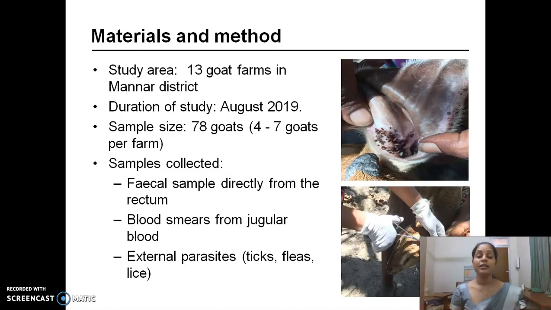Study area: 13 goat farms were randomly selected from Mannar district during August 2019. From that, 78 goats were randomly selected for the sample collection. Samples were fecal samples directly from the rectum, blood smears from the jugular blood, and external parasites such as ticks, fleas, and lice.